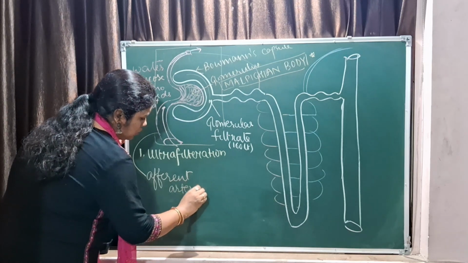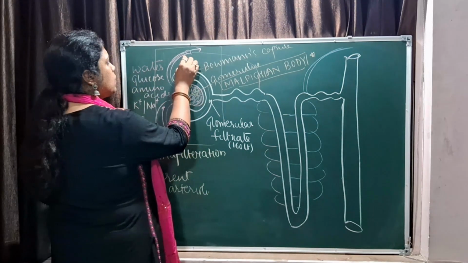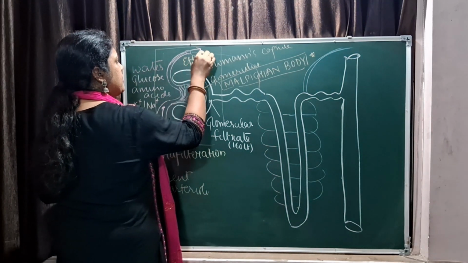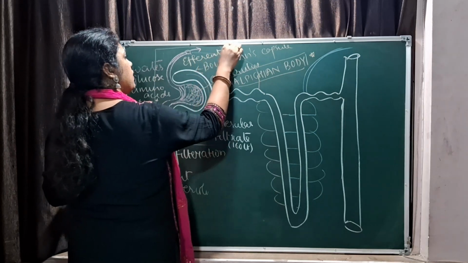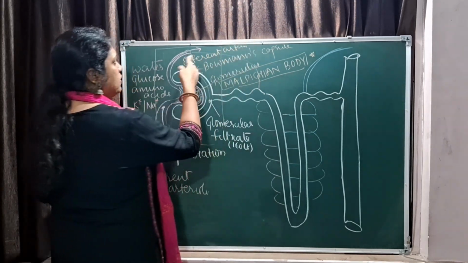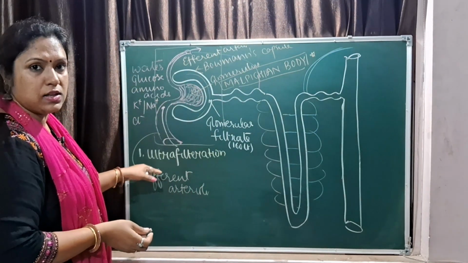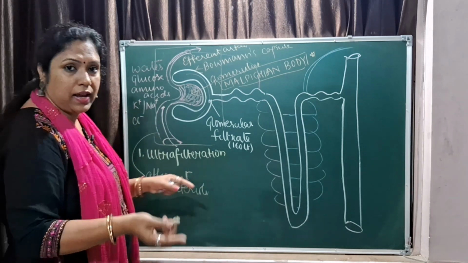arteriole. It has to be wider. And this one is efferent, E for exit, E for efferent arteriole. Okay, the difference in the diameter helps in ultrafiltration. The question can be asked in any way.